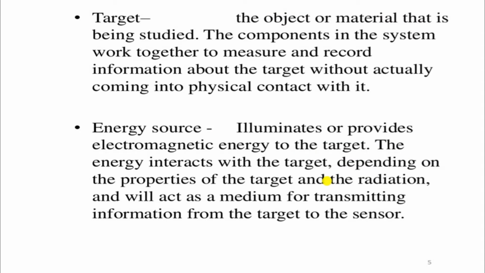Now, in the energy source, we illuminate or provide electromagnetic energy to the target. Electromagnetic energy may have many forms. There are different types of wavelengths, different types of energy spectrum, and different phenomena between the electric and magnetic radiation system.